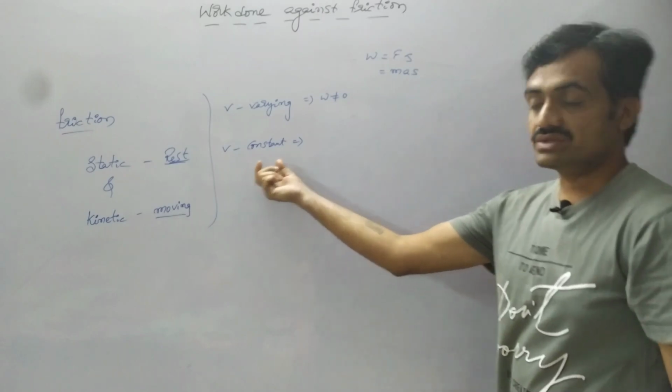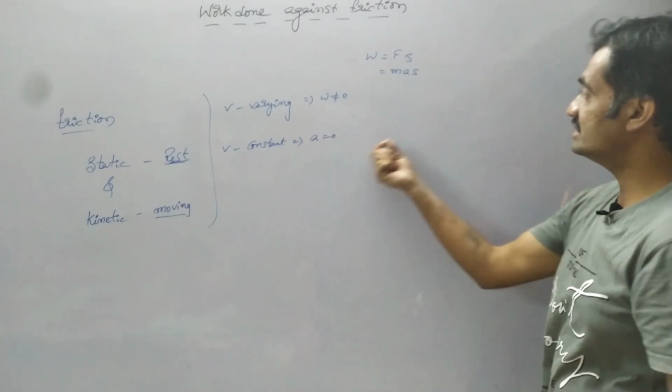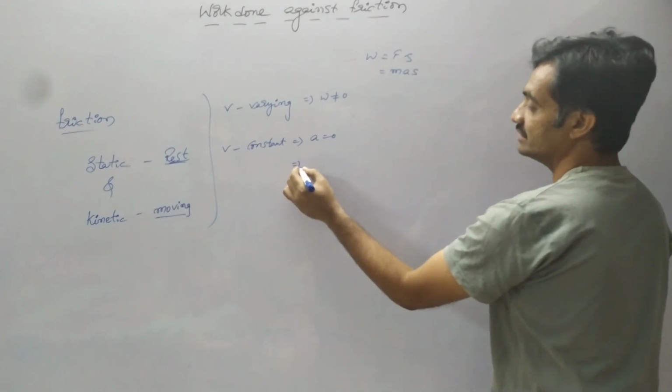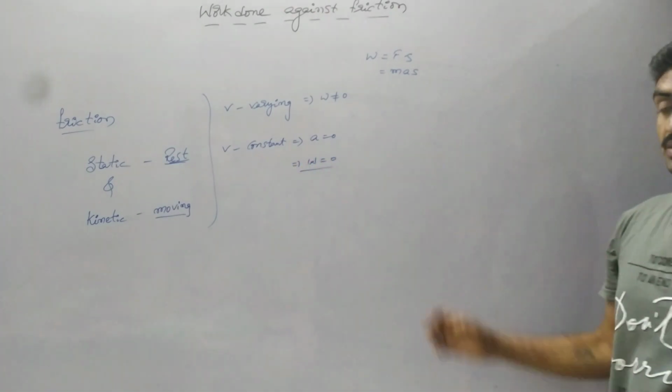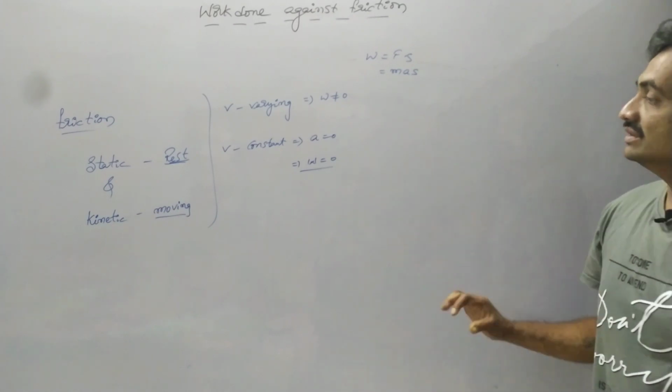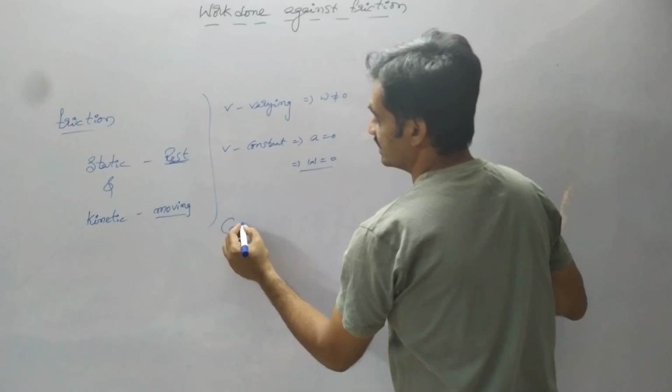Whereas if the velocity is constant, acceleration is equal to 0. As the acceleration is equal to 0, the work done by the body is equal to 0. So here three cases arise. Let us see the first case.